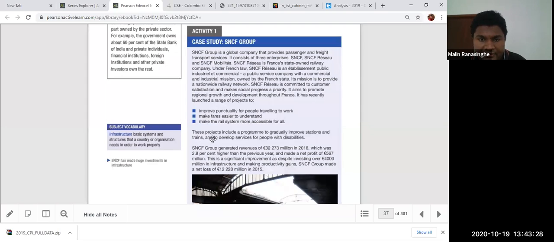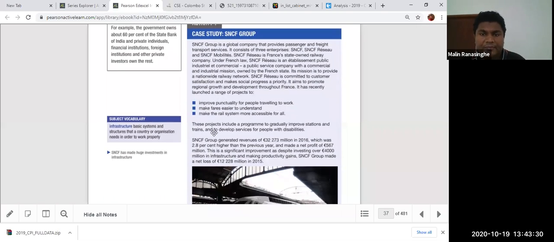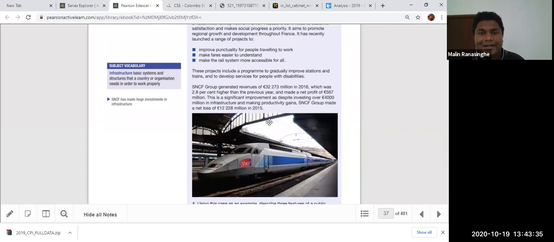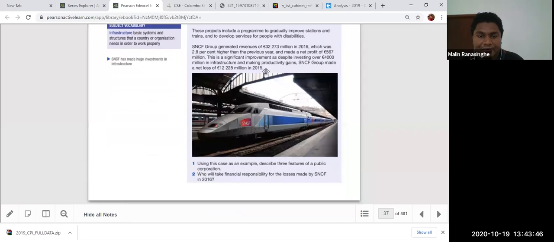What are the projects they are doing? Provide punctuality for the people traveling to work. That's something that has never happened in Sri Lanka. No punctuality. Trains are always late in Sri Lanka. Make fares easier to understand. Make the rail system more accessible for all. So these are the three projects they are going to do. They also give information about the revenue they generate.